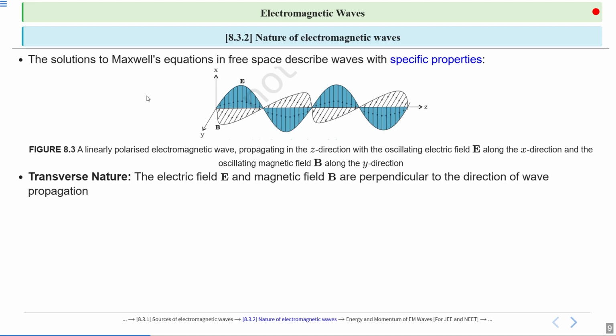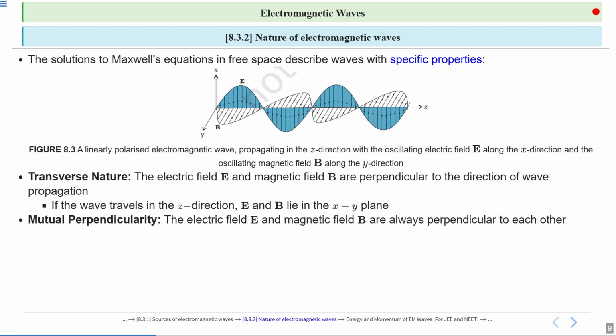So the oscillation of the electric field and magnetic field is perpendicular to the propagation of the wave. That's why electromagnetic waves have transverse nature. If the wave travels in the z direction, E and B lie in the xy plane. Mutual perpendicularity: the electric field E and magnetic field B are always perpendicular to each other, as we have seen in the diagram also.